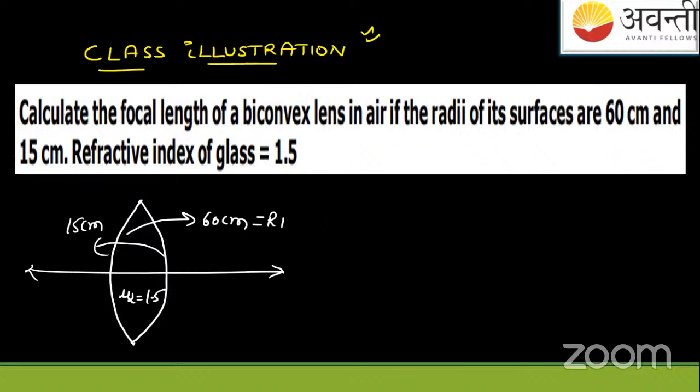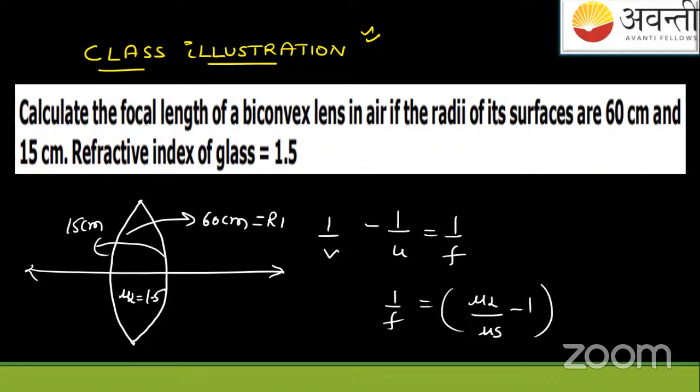Okay? Apply the formula. 1 by V minus 1 by U equals 1 by F. 1 by F is mu L upon mu S minus 1 into 1 upon R1 minus 1 upon R2. Apply and find the answer. Okay, time is less. I'm giving you this as homework. The hint I have given in front of you. Got it? We have less time. Time is up.